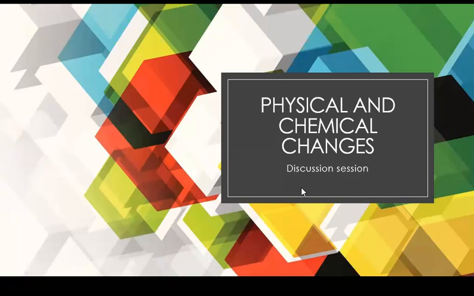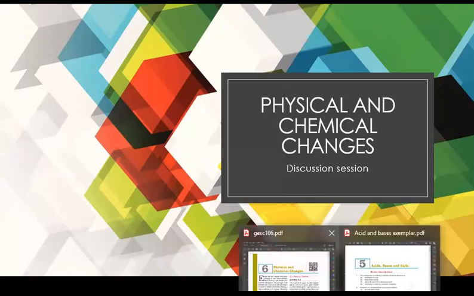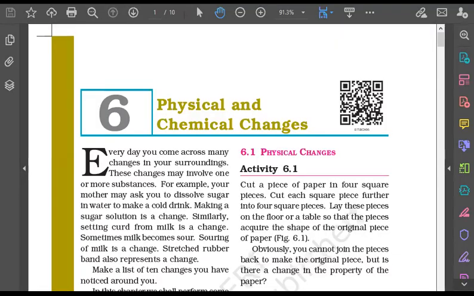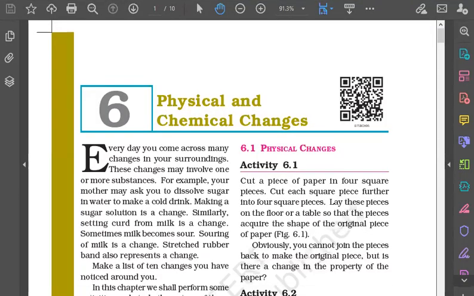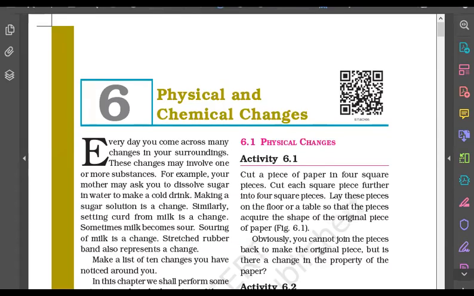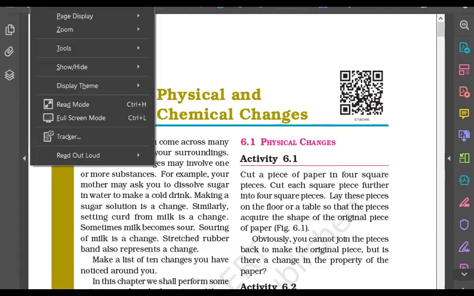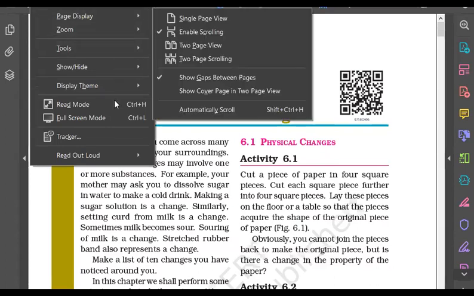We will discuss the NCERT problems and examples of this chapter, physical and chemical changes, right? But before that, once we will go through all the concepts. Now, when we talk about this chapter, physical and chemical changes, we studied what is physical change, what is chemical change. What's the basic property of physical and chemical change?